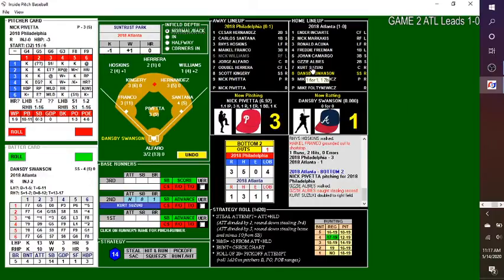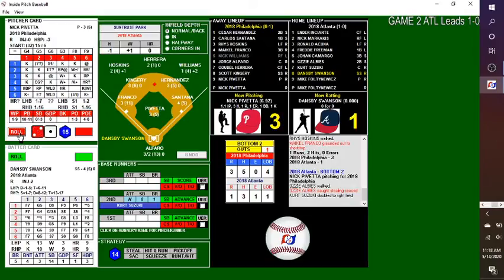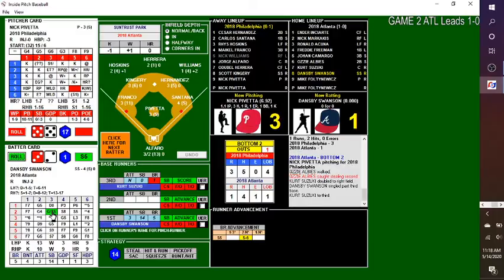Next time Kurt Suzuki's up, we're going to look at his average, and it's going to be stellar. He has been on fire the entire playoffs. The pitch, it's a blank, so we'll go to Swanson's card. 3-2. This one hit right at Franco, and it is past him. Dansby Swanson on with a single. Kurt Suzuki holds at third.